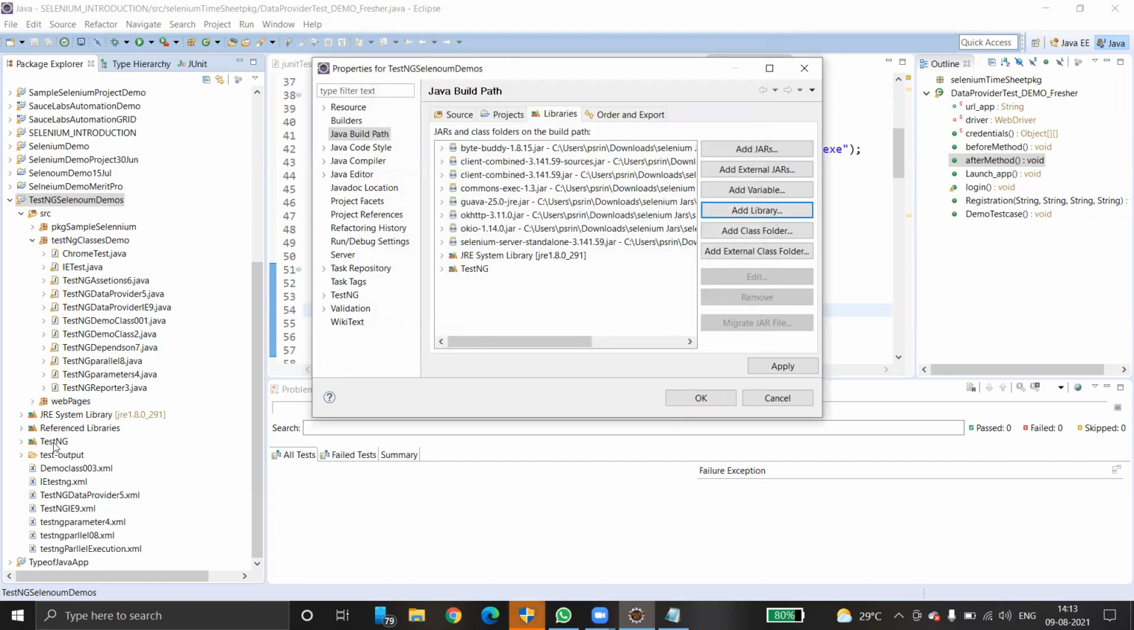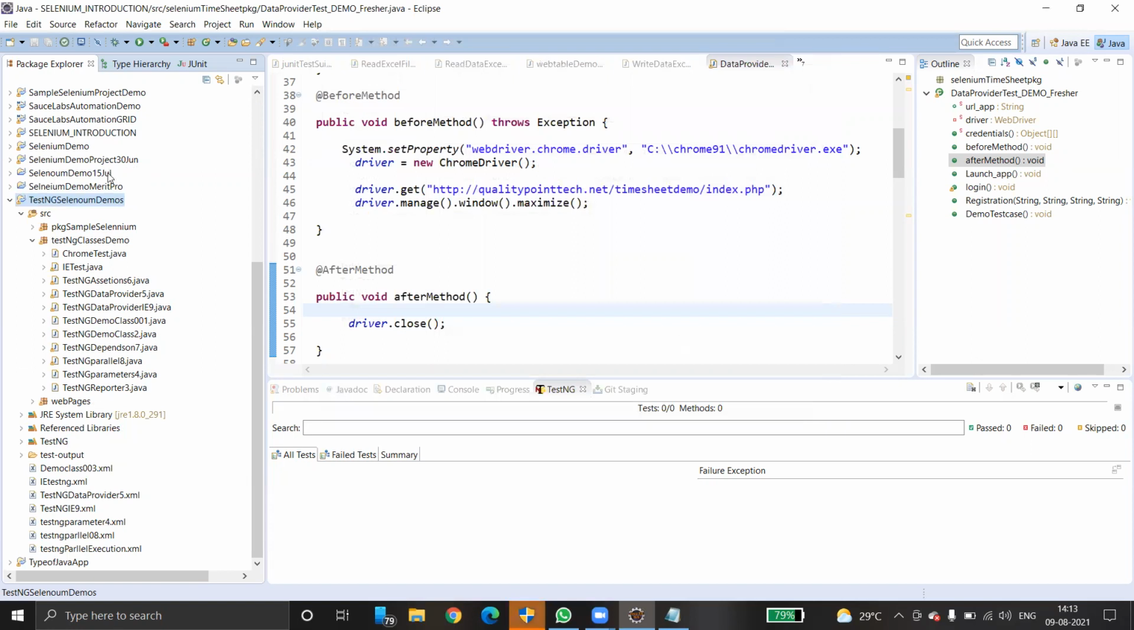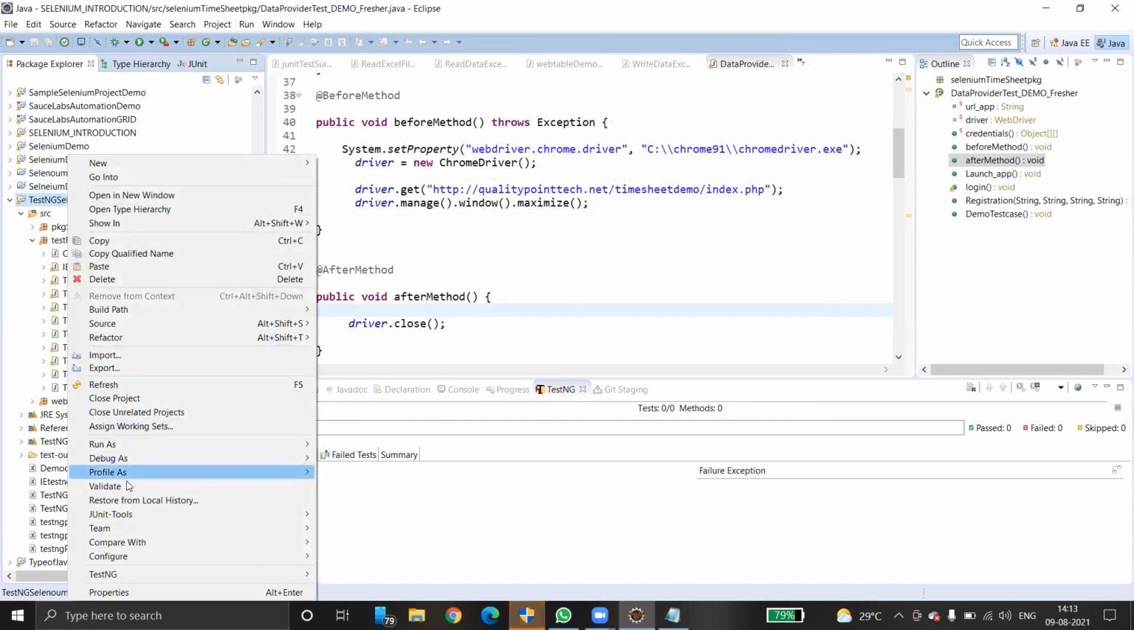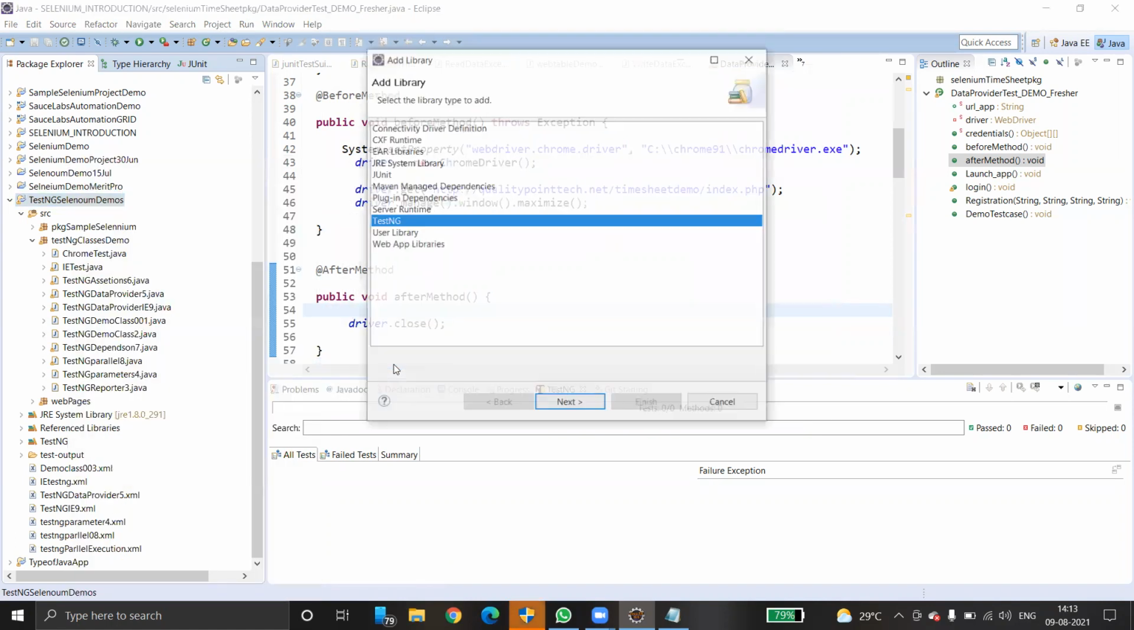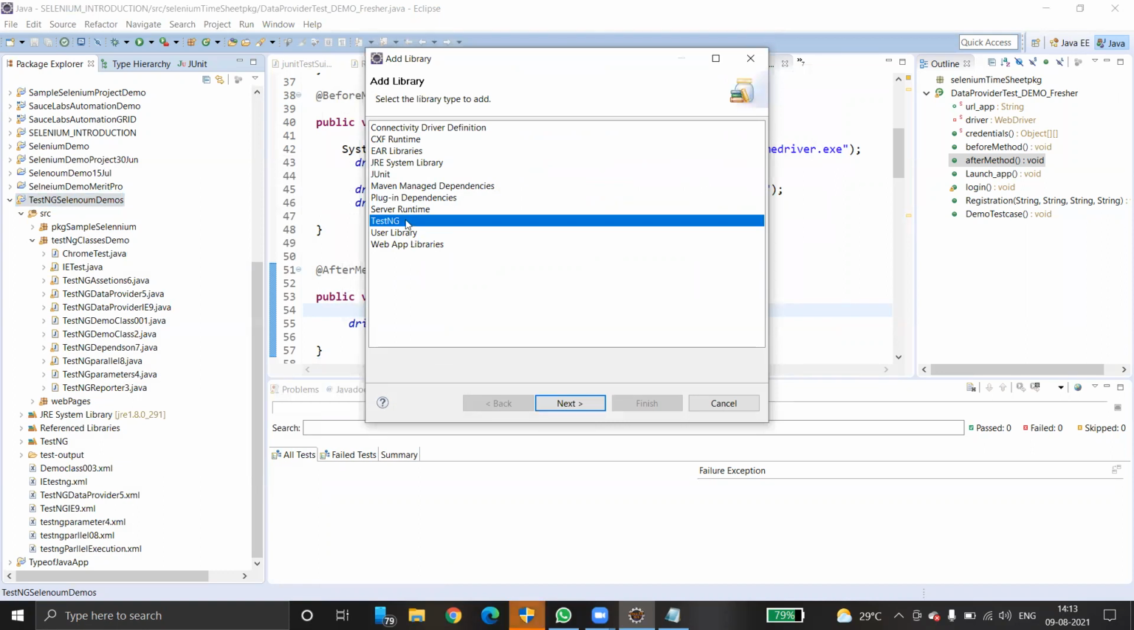See, we have already added the TestNG build path. So these steps you have to do. Only one additional step is needed along with the Selenium project setup. Right click, go to build path, add library, select TestNG and click next. That's all. The TestNG folder gets added automatically.